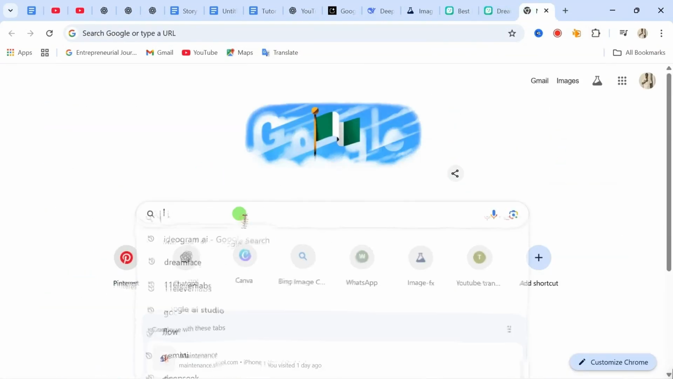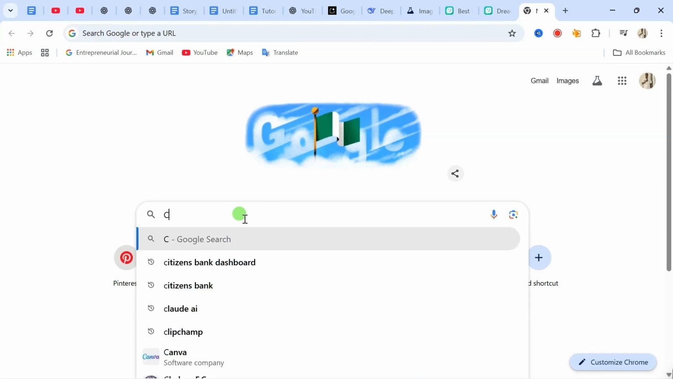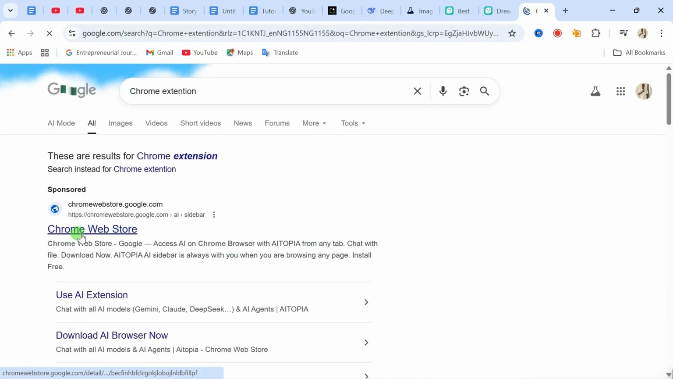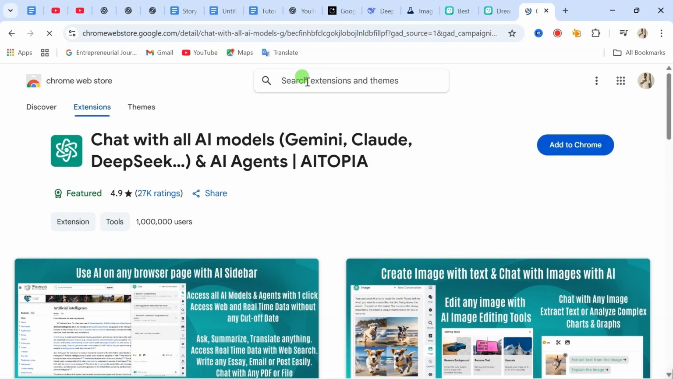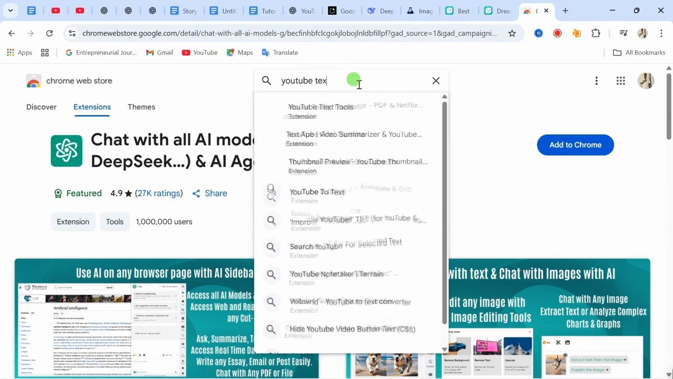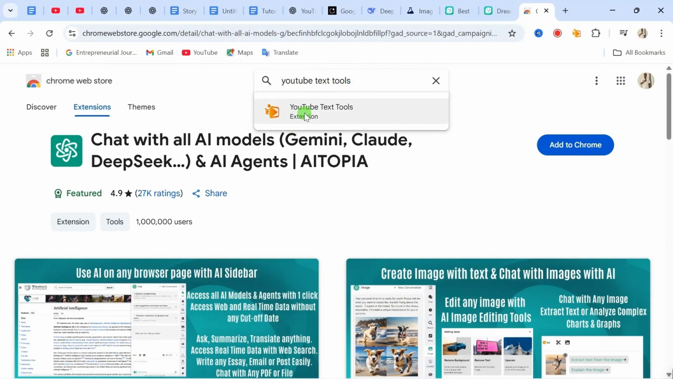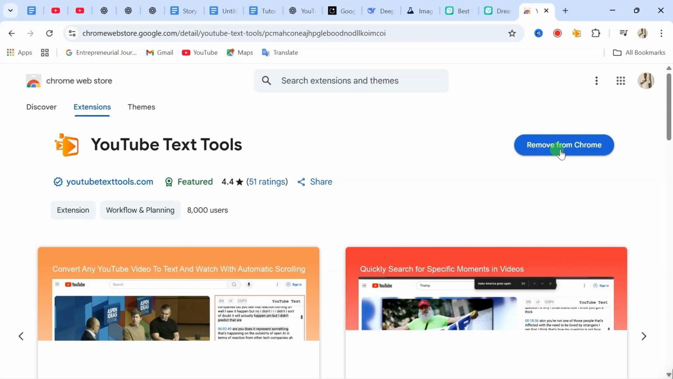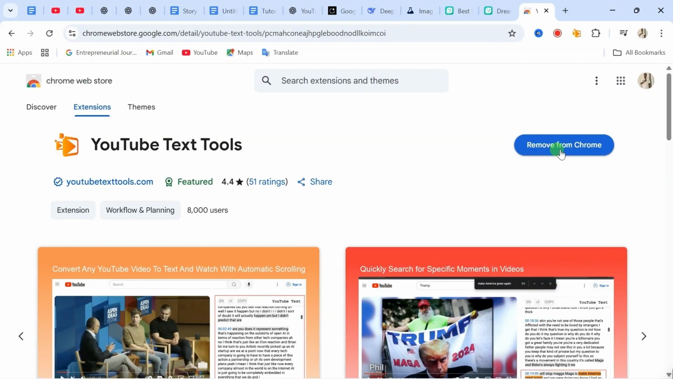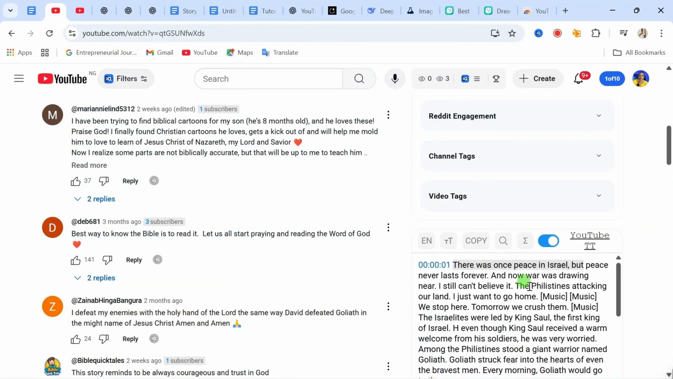Just go to your Google Chrome, and from the Google Chrome here, just search for Chrome extension. You are going to see Chrome Web Store, click on it, and from here you can search for any extension you are looking for. This extension name, remember, is called YouTube Text Tools. So I'm going to search for YouTube Text Tools, and this is the extension you should install. Click on it and it will open up. Here you are seeing remove from Chrome because it is already added to my Chrome. For your own end, you will see add to Chrome, then you need to add that to your Chrome, and then you'll be able to see this transcript.